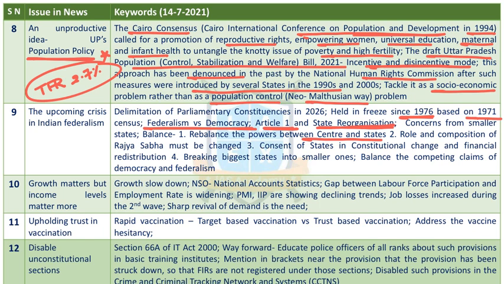The second one is that the role and composition of Rajya Sabha must be addressed. Rajya Sabha is considered as the Council of States. As of now, Rajya Sabha membership is also based on the population. But in the USA, etc., they have equal representation from all the states in their upper house. Why can't we follow that? That's one more suggestion. Then, consent of states in constitutional change and financial distribution.